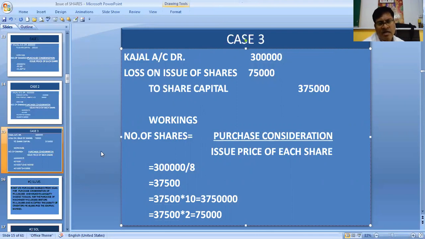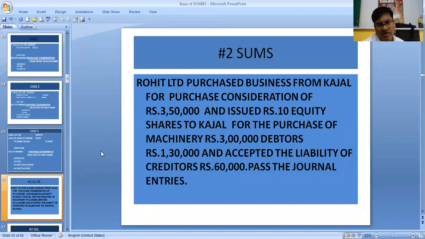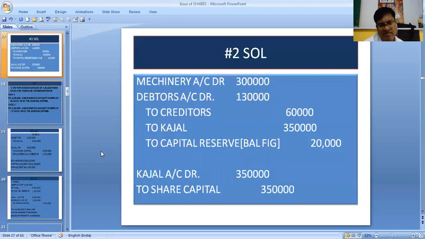Let's see when the entire business is purchased. Over here, the entire business is purchased by Rohit from Kajal at 3,50,000 purchase consideration. The business is of machinery, debtors and creditors: machinery 3 lakhs, debtors 1,30,000 and creditors 60,000. So the first journal entry: machinery, debtors to creditors, 3 lakhs, 1,30,000, 60,000, and purchase consideration value to Kajal 3,50,000.